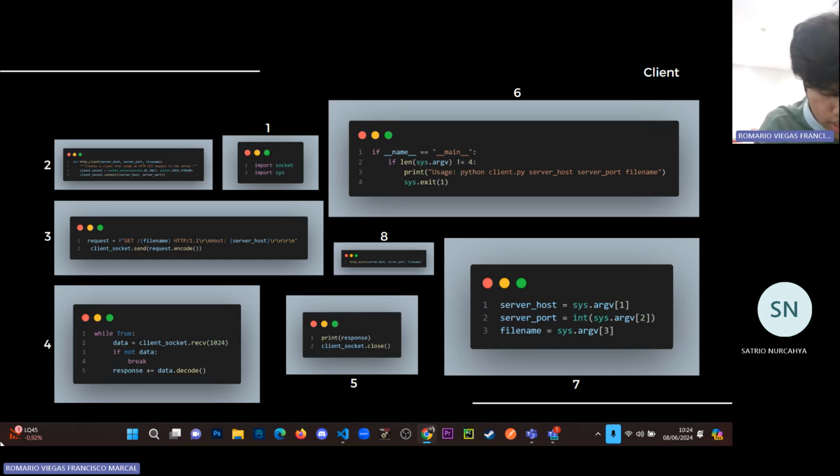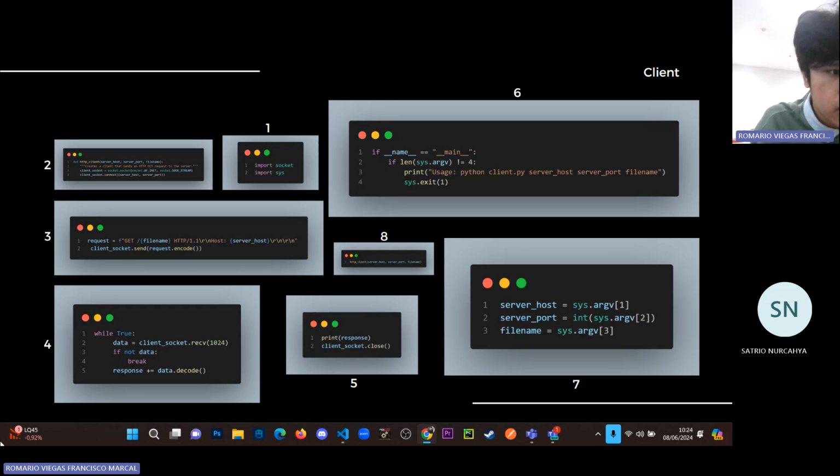Then the Host header containing the server host name, and the two new lines, as you can see here, \r\n\r\n. This new line sequence indicates the end of the headers.